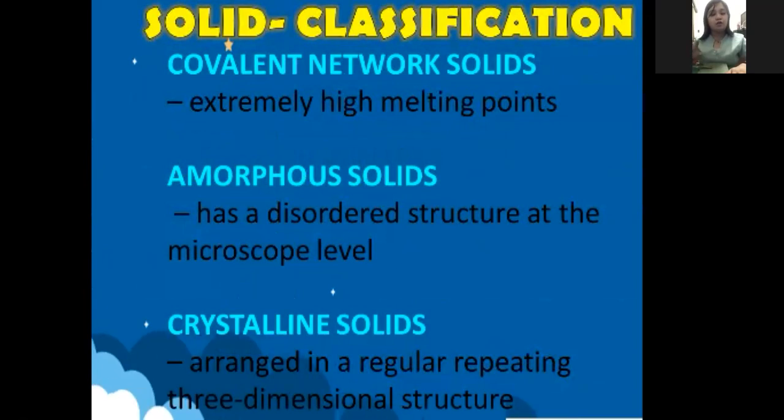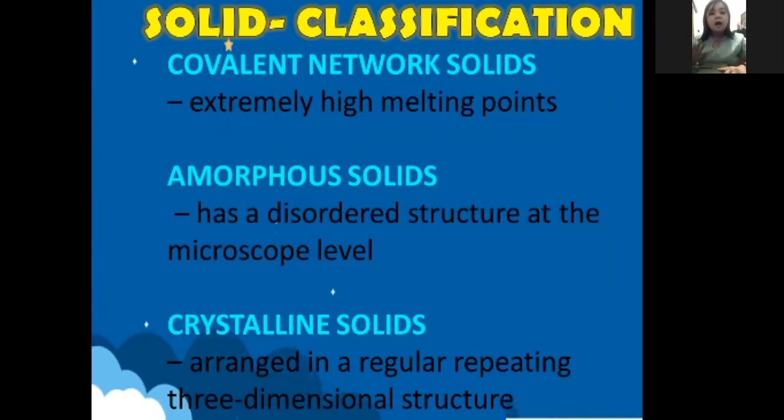We have another three, which is the covalent network solid, amorphous solids, and crystalline solid. Okay, so what are the differences of these three? So covalent network solids have extremely high melting points. If ionic solid has a high melting point, this one has an extremely high melting point. Okay, it is higher.